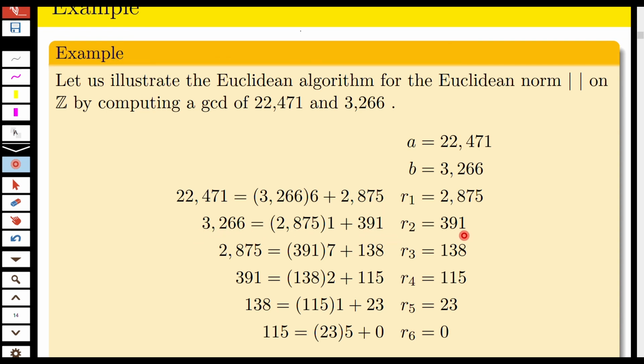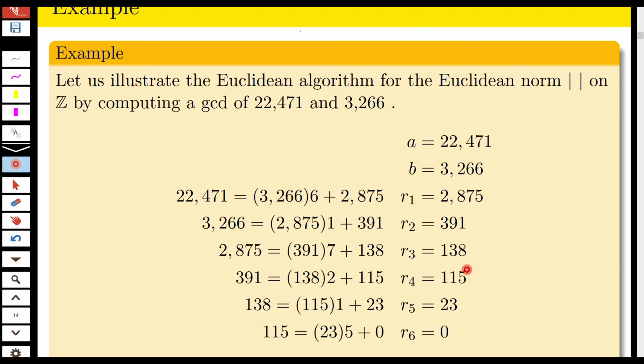So 3,266 is 2,875 into 1 plus 391. So R2 is 391. Now you divide 2,875 by 391 to get 2,875 is equal to 391 into 7 plus 138. So 138 is the new remainder.